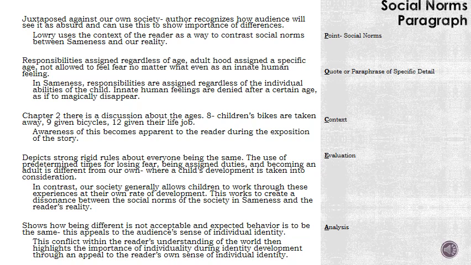For the quote, paraphrase, or specific detail, I'm writing a test, so I don't have any quotes or paraphrases, but I do have a specific detail. So I'm looking at the responsibilities of age, etc. And then I say, in sameness, responsibilities are assigned regardless of the individual's abilities of the child. Innate human feelings are denied after a certain age as if to magically disappear. Then my context, I have to explain where this happens for the reader. So awareness of this becomes apparent to the reader during the exposition of the story, because my notes talk about where it happens early in the story.